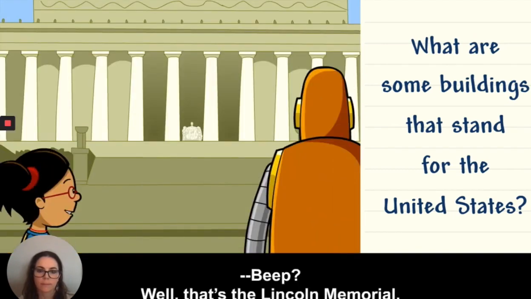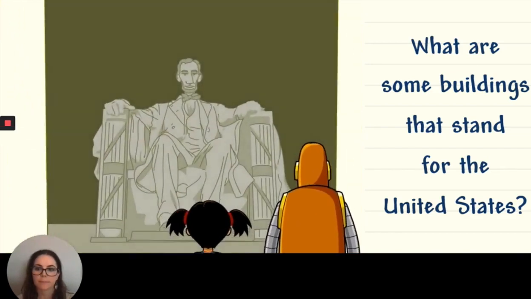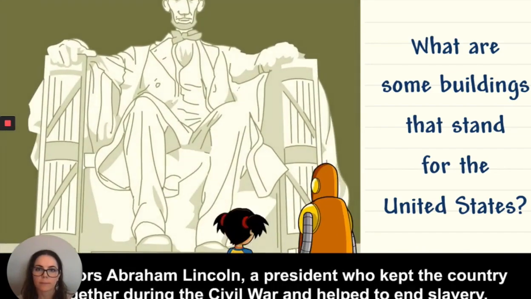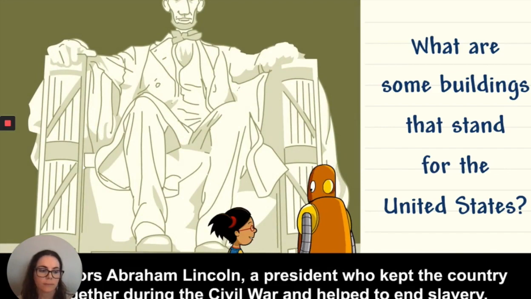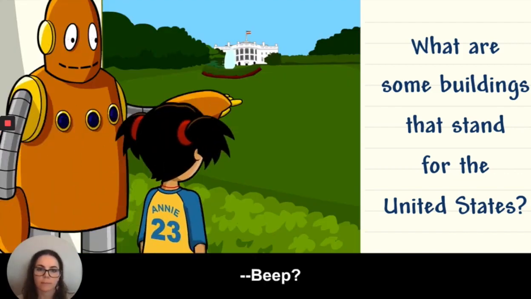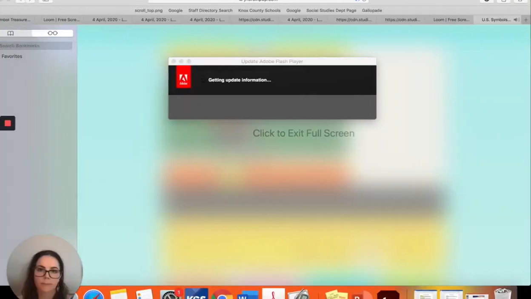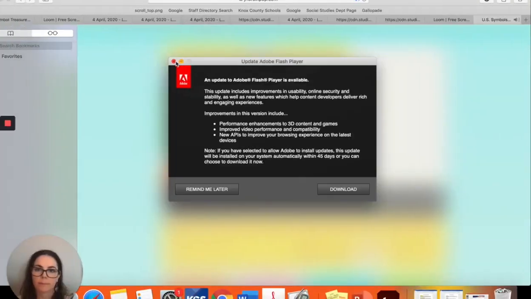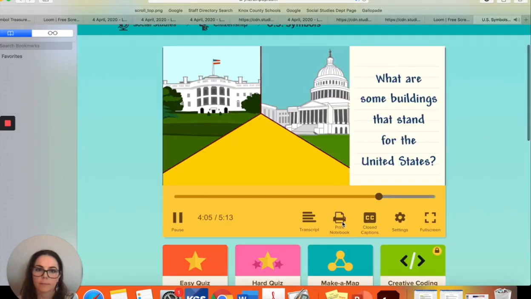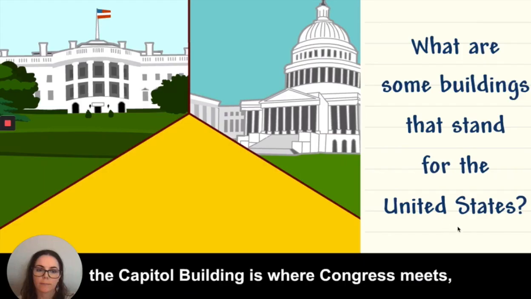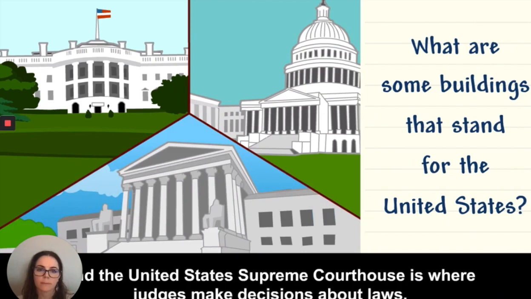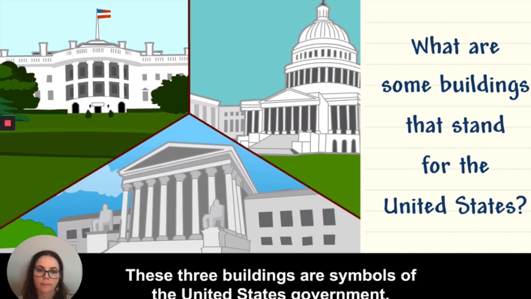Well, that's the Lincoln Memorial. It honors Abraham Lincoln, a president who kept the country together during the Civil War and helped to end slavery. No, that's not a memorial. That's the White House. The White House is where the president lives and works. The Capitol building is where Congress meets, and the United States Supreme Court House is where judges make decisions about laws. These three buildings are symbols of the United States government.